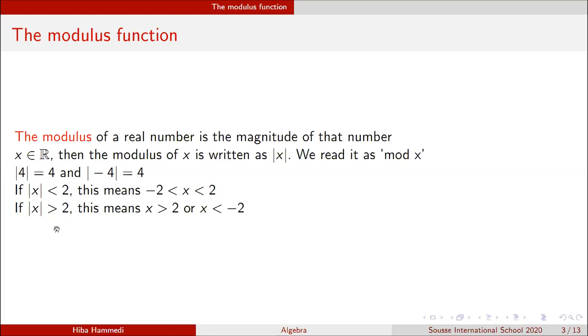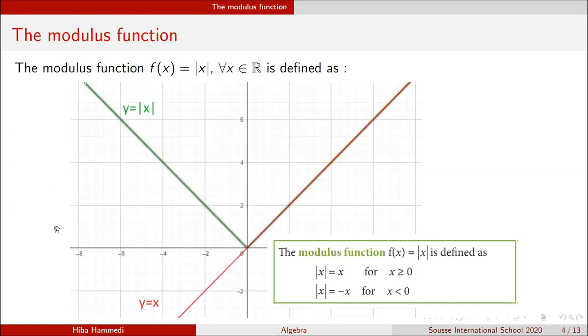So in general, just keep in mind that the mod of a positive number is that positive number. The mod of a negative number is minus that negative number, right? Now let's take in general how to plot the modulus function. So the modulus function is for x, we map mod x. It is defined for all x's that are real numbers. And how to plot this?